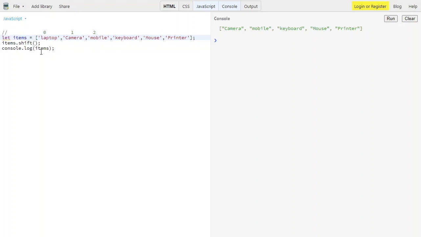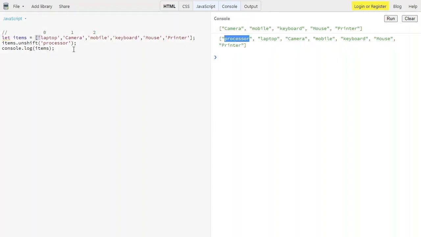If we use unshift, let me write it this way: items.unshift with processor, and then try to run. As you can see, unshift adds the particular data to the first position. Processor is added at the first position, and then laptop is moved to index one, and so on. So that's how unshift works.